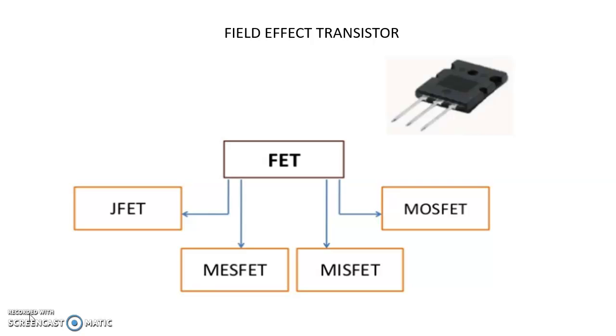Basically, the transistor is classified into two major categories. First one is bipolar junction transistor and second is field effect transistor. This field effect transistor is further classified into four major categories: junction field effect transistor, JFET, MESFET, MISFET, and metal oxide semiconductor field effect transistor. This metal oxide semiconductor field effect transistor is also known as